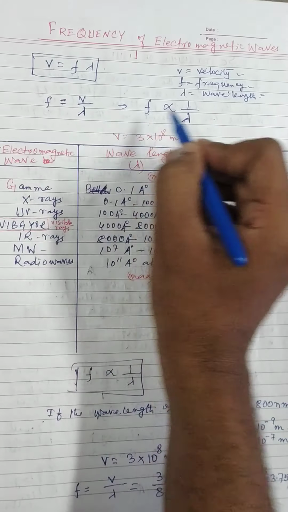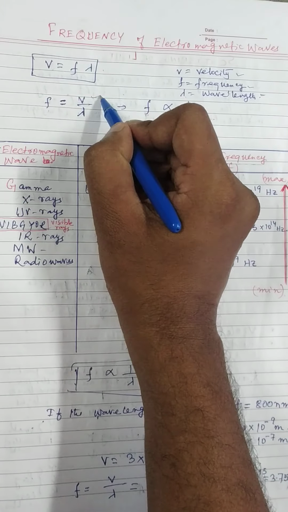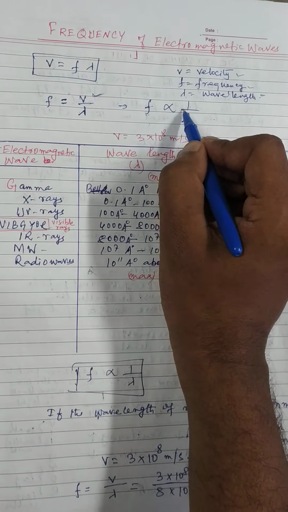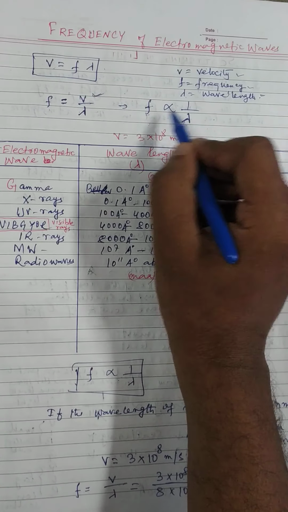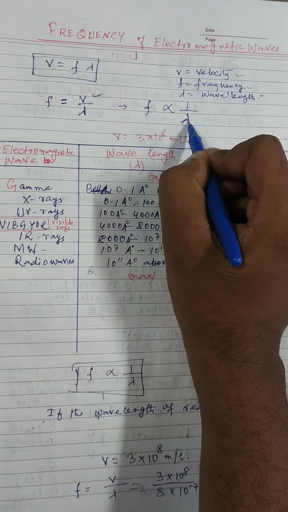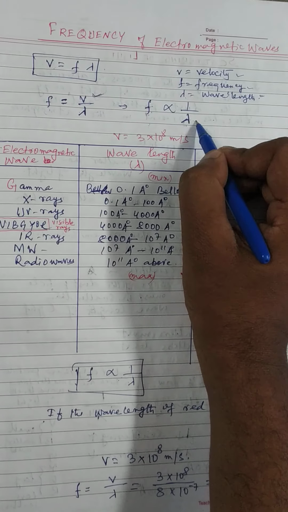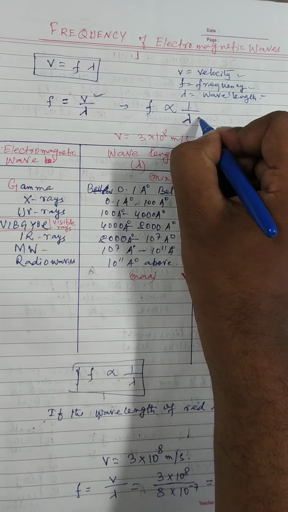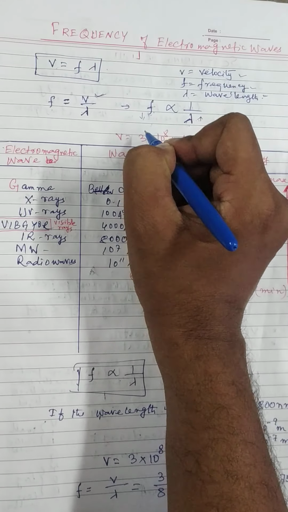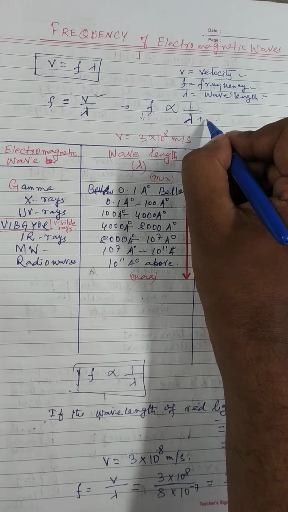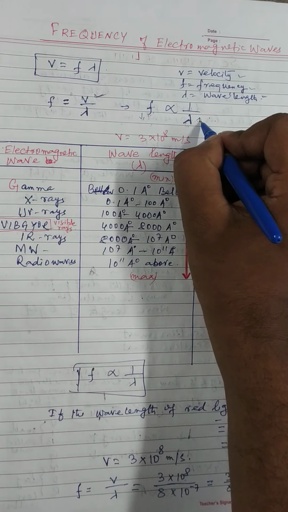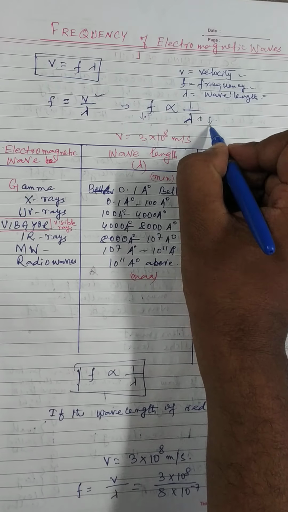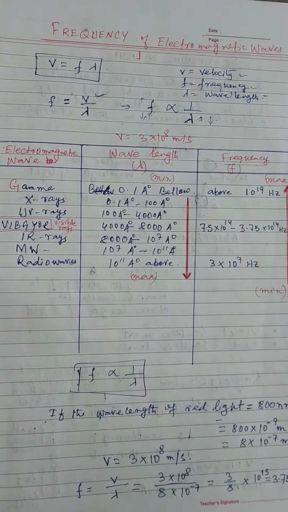So we will see that if V is constant, V is fixed, then F varies as 1 by lambda, means F is inversely proportional to lambda. It means that if lambda increases, then frequency decreases. If lambda is maximum, then frequency will be the minimum. If lambda decreases, then frequency will increase.